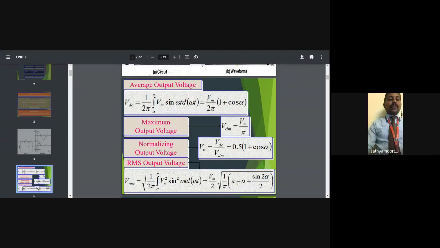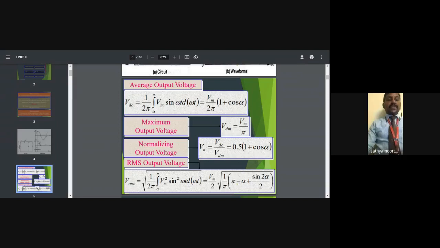Then the minimum limit, maximum limit, integral of VDC d omega t. Now the supply voltage term is Vm sin omega t d omega t. Now for the limits, what output are we getting from this portion? We get the result from alpha up to pi. This is our output portion, so the minimum is alpha and the maximum is pi.